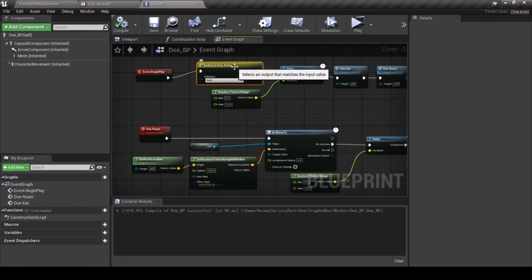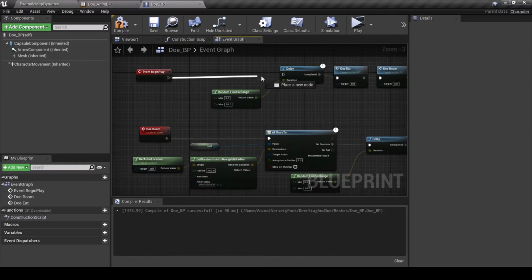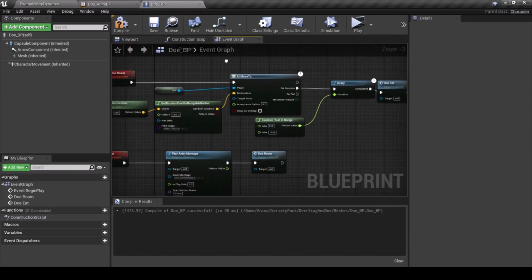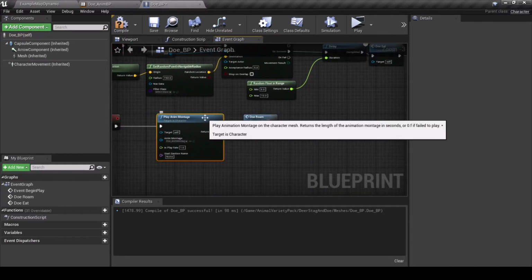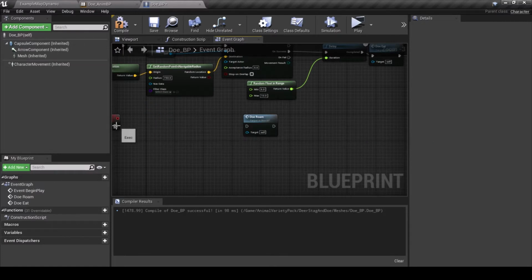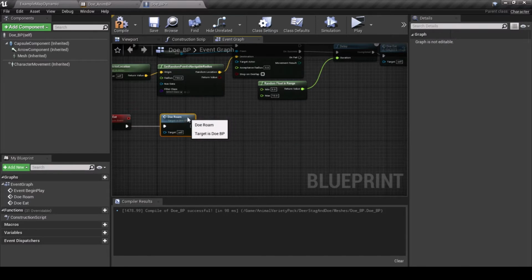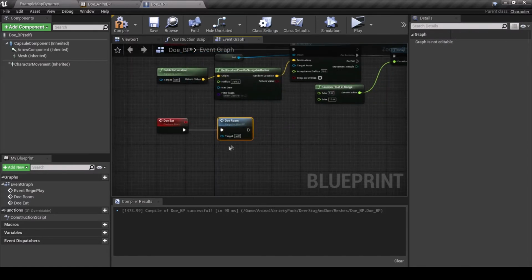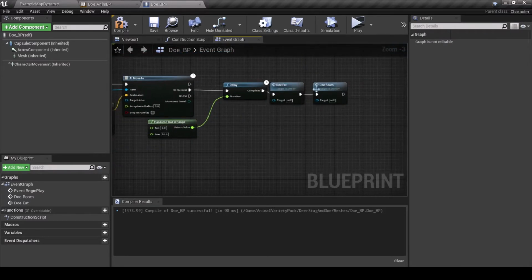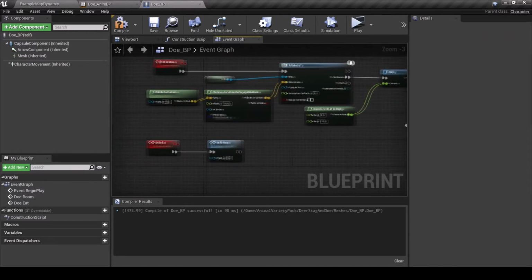First, open your Animal BP and delete the switch on enumeration and connect begin play to the delay. At Animal Eat, delete the play anim montage node. It isn't necessary either. In the Animal Roam section, delete the last node for Animal Roam, it is redundant.